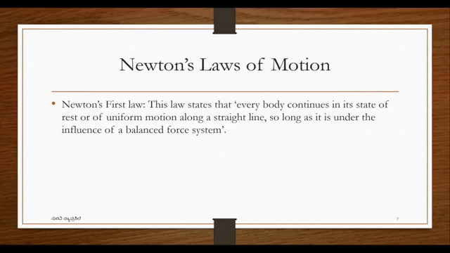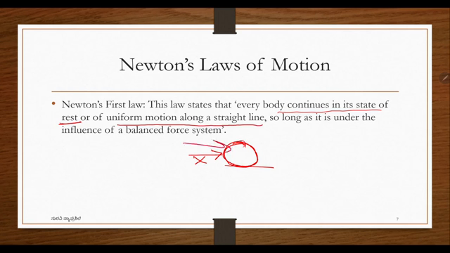Next, we'll go to Newton's laws of motion. Newton's first law says that every body continues in a state of rest or of uniform motion along a straight line so long as it is under the influence of a balanced force system. That means if you are not applying any force on an object, if it is in a state of rest, it will keep on in a state of rest, or if it is moving, it will keep on moving in a straight line so long as it is under the influence of the force.